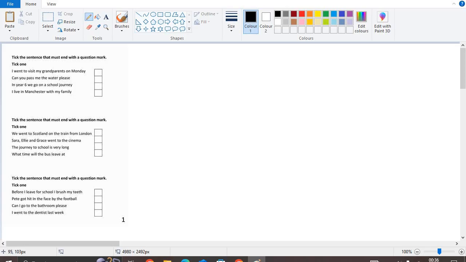So we can immediately see, can you pass me the water please? Can is a modal verb. A modal verb is essentially an expression of possibility or certainty. And can is a possibility. So it's basically asking, is it possible if you can pass me the water? And they're asking if it's possible. They're not saying it is, so it's a question mark. So we can tick that one.